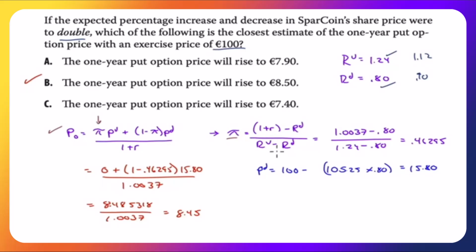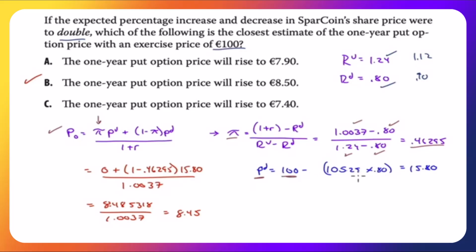1 plus R minus RD, over RU minus RD. Well, risk-free rate was 0.37. Our new RD is 0.8. Over 1.24 minus 0.8, we get 0.46295. We need a PD because it's 80% to the downside now.